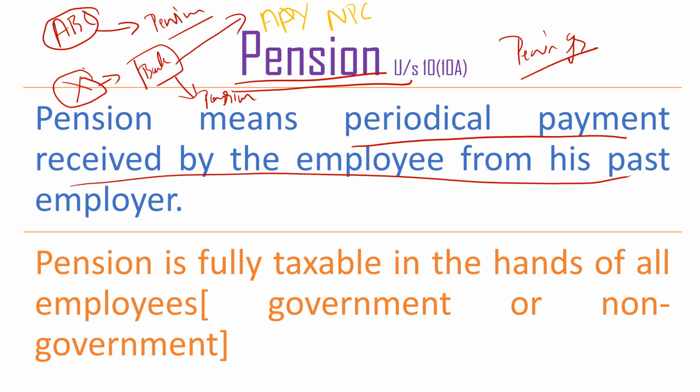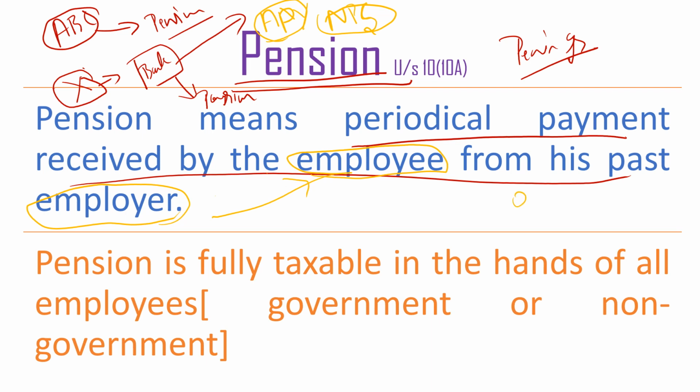These kinds of schemes are not part of employment pension. When it comes to employment pension, pension is a periodical payment that the employee receives from the employer.